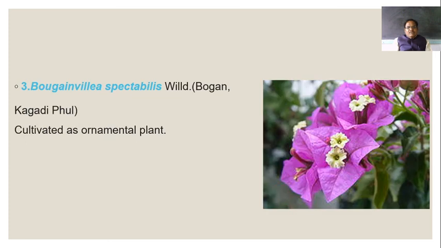This is the last plant of this family, that is Bougainvillea spectabilis, which is known as Kagdi phool or bogan. Due to the presence of thorns on the stem, it is also cultivated as a hedge plant near fields, or near houses, or near bungalows. And due to its attractive flowers, they are cultivated as an ornamental plant in gardens, in parks, or near government offices.